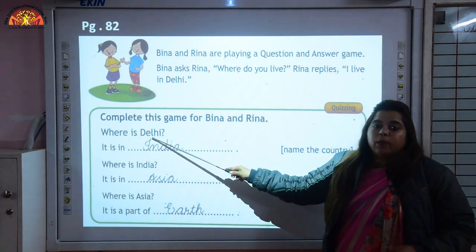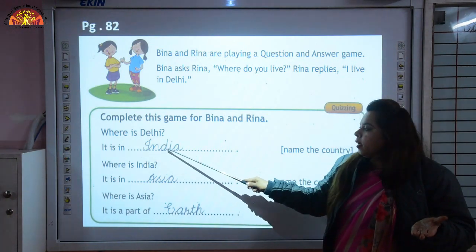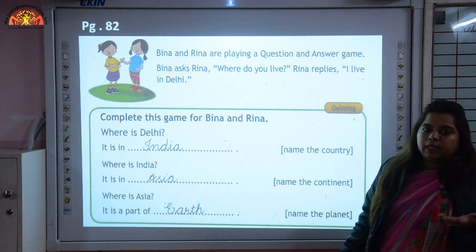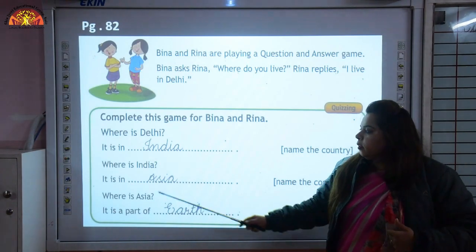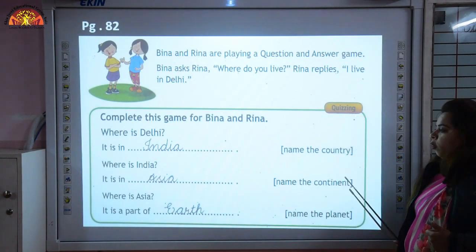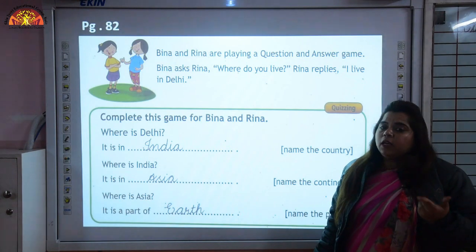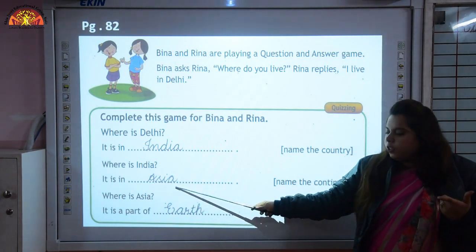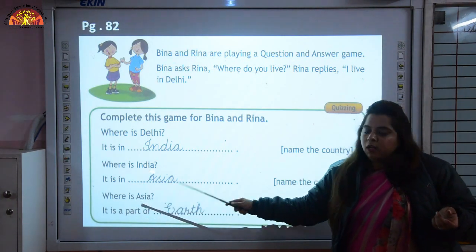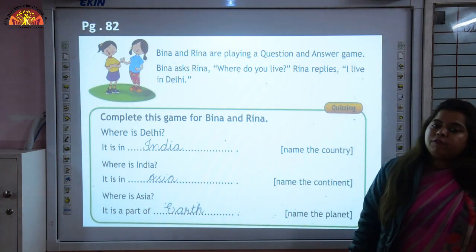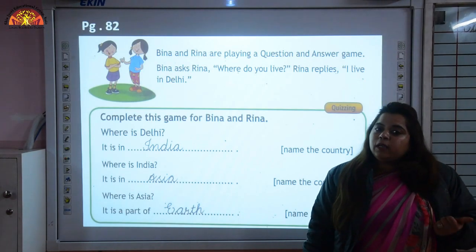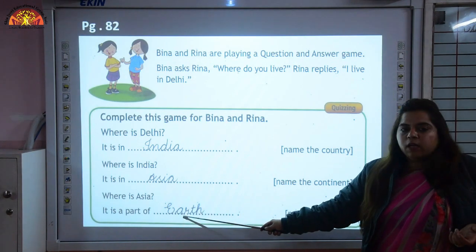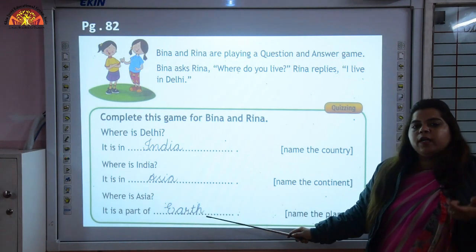Where is Delhi? It is in India, because here we have to name the country. In which country Delhi is? Delhi is in India. Where is India? Here we have to name the continent. It is in Asia. So here we will write Asia. Last, where is Asia? Now name the planet. We have different planets, but on which planet we live? Which planet is called a living planet? It is Earth. So where is Asia? It is on Earth. So here we will write Earth.